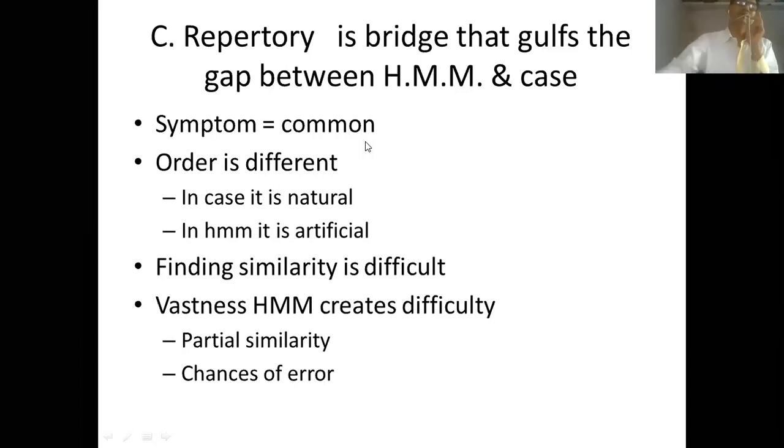Now, let us go in depth on how the order in homeopathic materia medica is artificial. We all know that it is a compilation of drug provings. When this compilation is done for the purpose of building the homeopathic materia medica, the natural order of symptoms given by the prover is not respected.